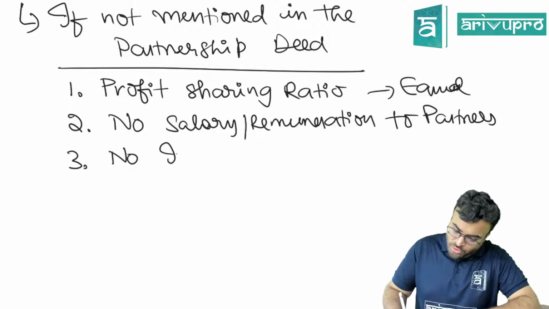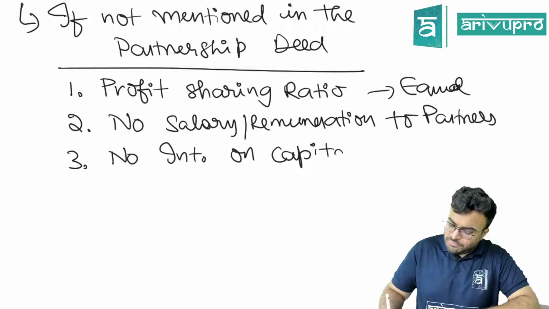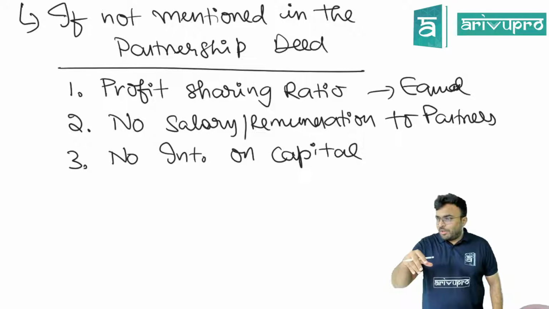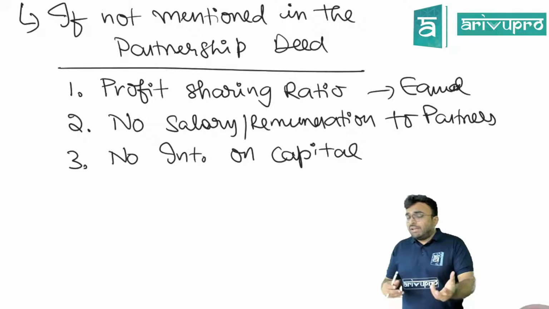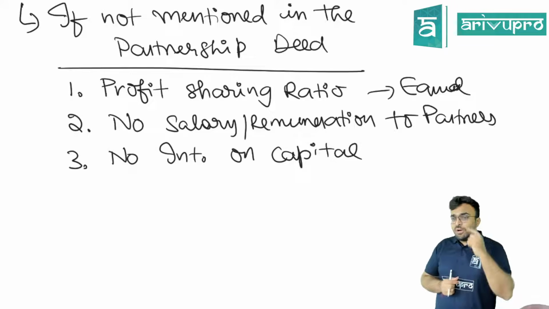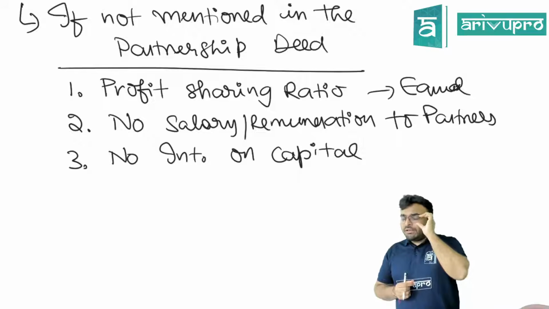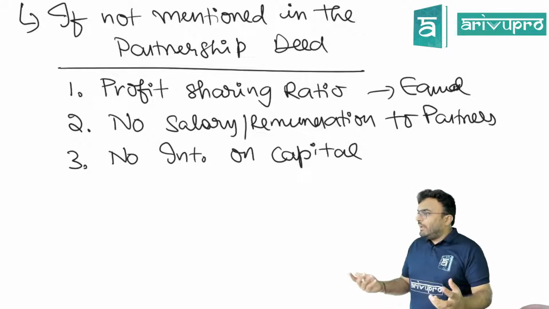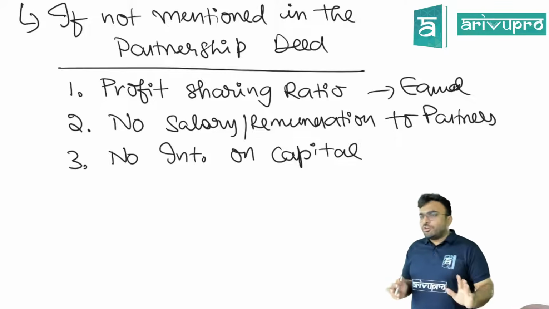One more is no interest on capital. Owners have put money. Can we tell, I have put so much money, I have to get interest on this money which I have put? Can you ask for that as a partner? Yes, you can. Others have to agree. Simple. If you agree, 50% interest on capital also you give, no issues.